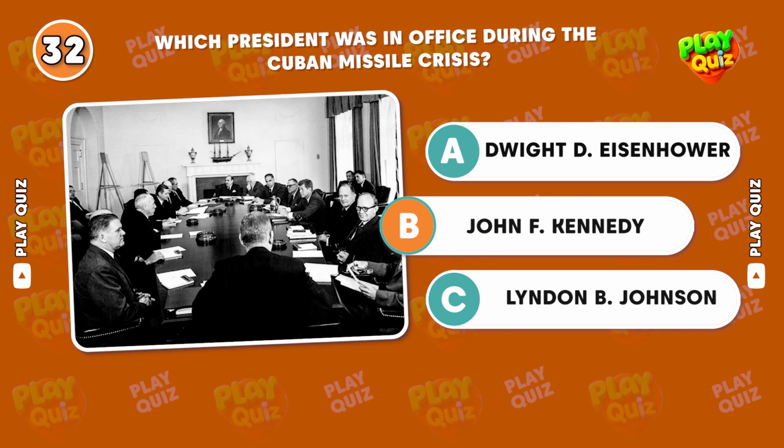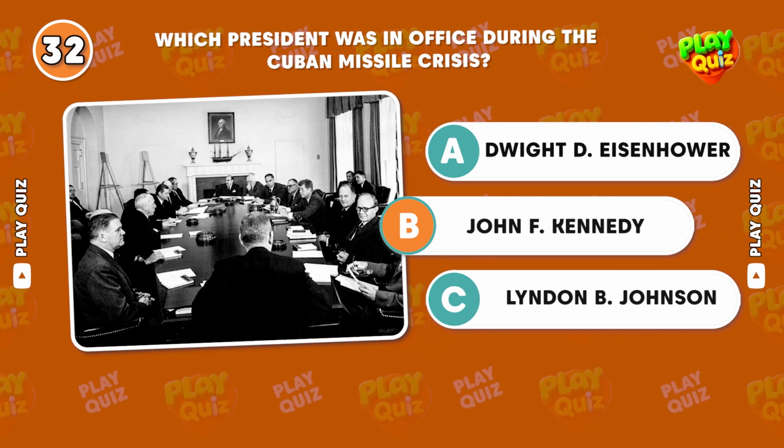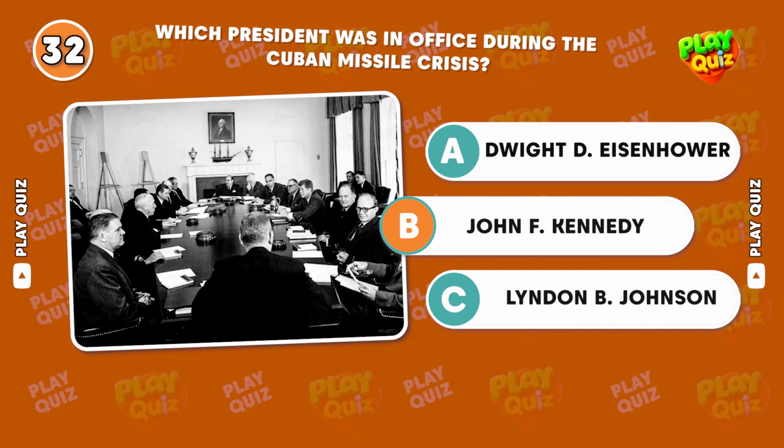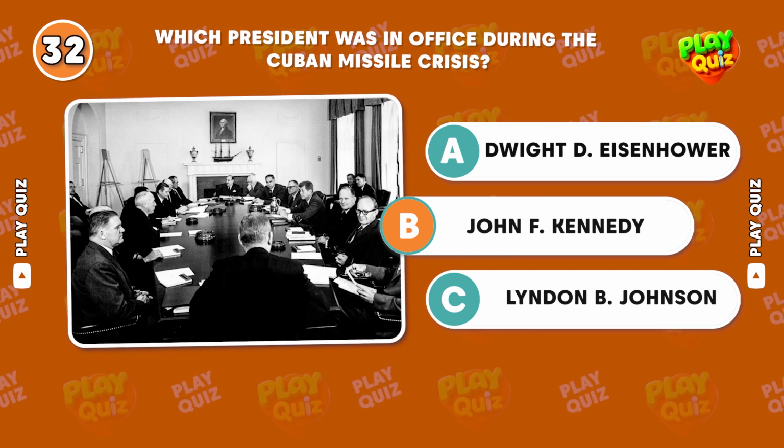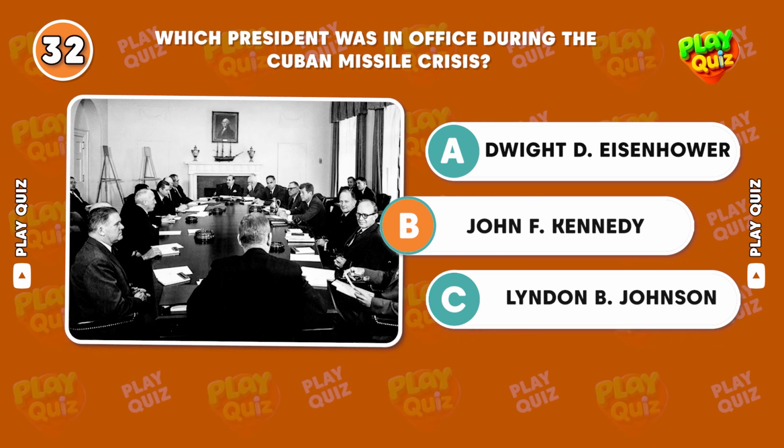Correct answer, John F. Kennedy. The Cuban Missile Crisis in October 1962 was a tense 13-day standoff between the U.S. and the Soviet Union.